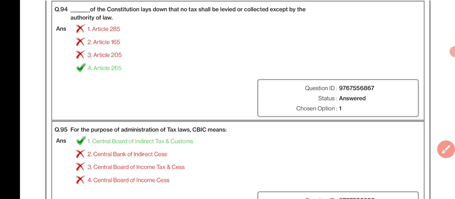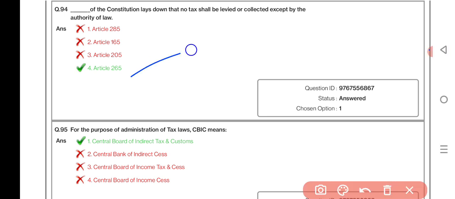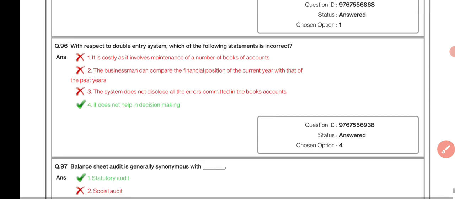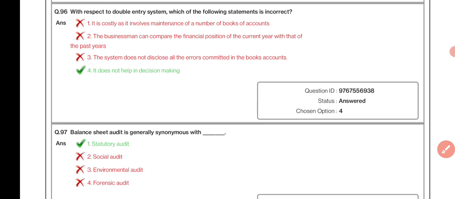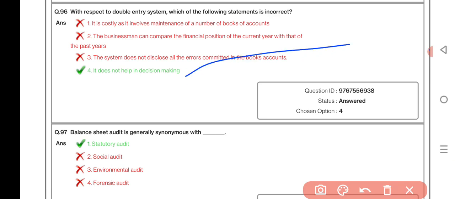Dash of the Constitution lays down that no tax shall be levied or collected except by the authority of law. Article 265. For the purpose of administration of tax law, CBIC means Central Board of Indirect Taxes and Customs. With respect to double entry system, which of the following statements is incorrect? It does not help in decision making. Balance sheet audit is generally synonymous with statutory audit.